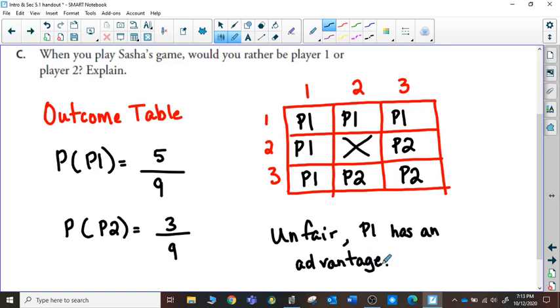So that's the type of thing that we're going to look at in section 5.1 of Foundations 30. We'll talk a little bit about experimental probability, what theoretical probability looks like, as well as how we can notate the way that we would like our probability values to look, as either fractions, decimals, or as a percent.